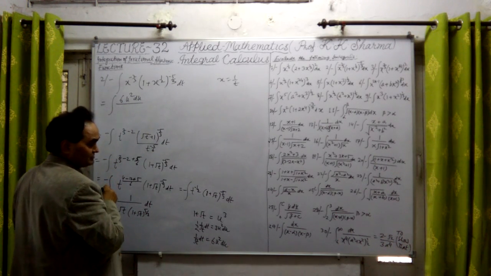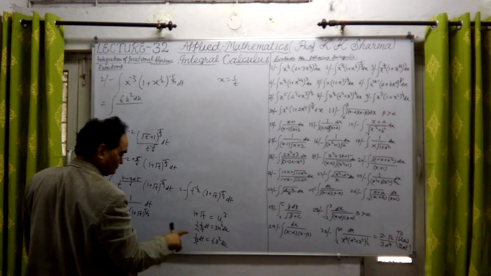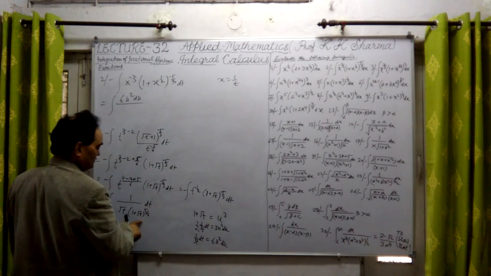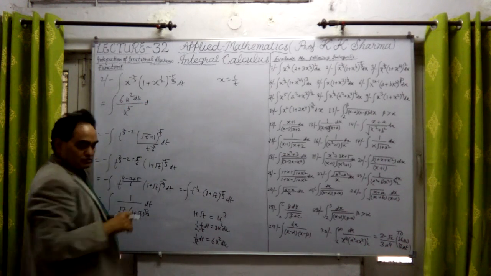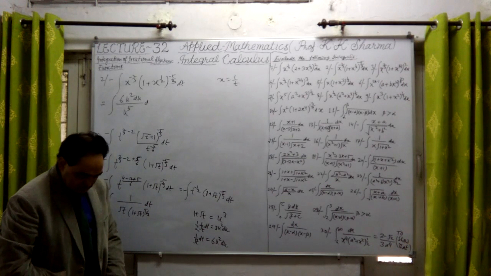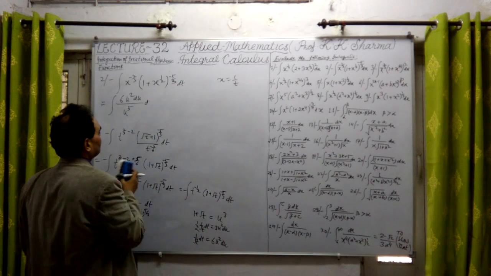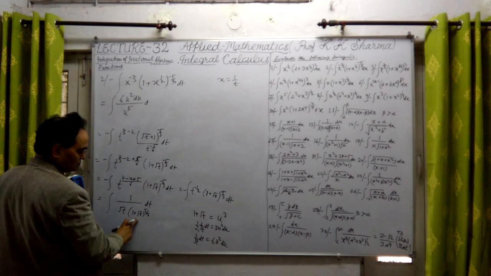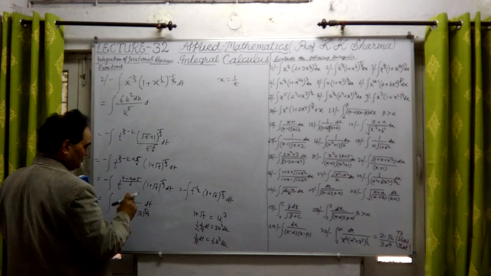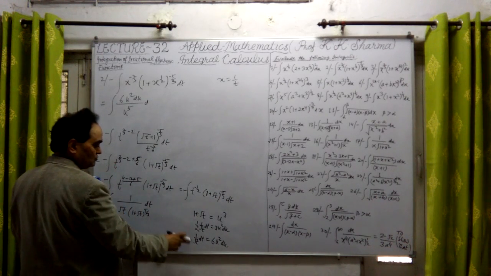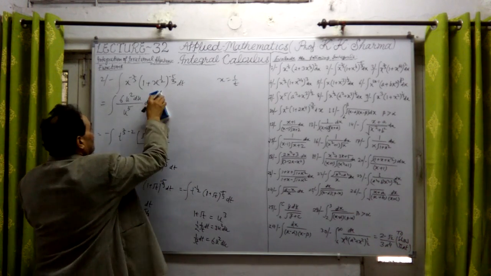In the denominator we get u raised to power 5, because if I substitute here u cube whole power 5 by 3, the 3 cancels out, only 5 power is there. And dt upon root t is equal to 6 u square, that we have substituted in the numerator, into du.